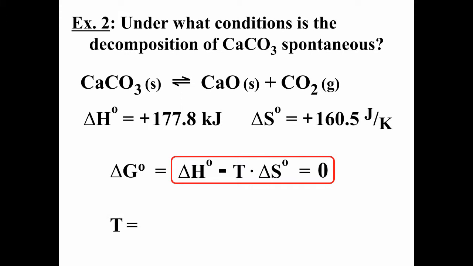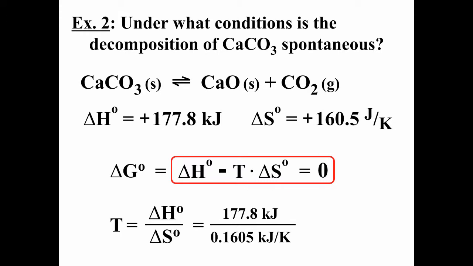And solving that for T, we get delta H over delta S, which equals 177.8 kilojoules over 0.1605 kilojoules per Kelvin. So here I chose to convert the delta S into kilojoules per Kelvin rather than changing the delta H into joules, because we want our units to agree so that in this case they'll be able to cancel.